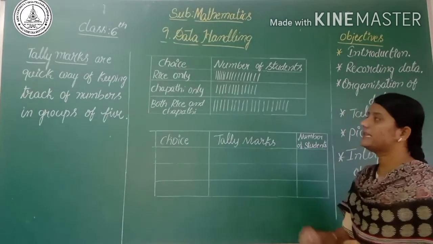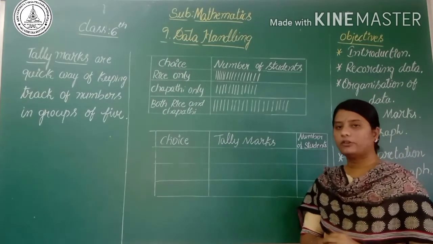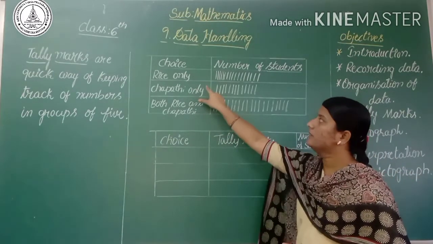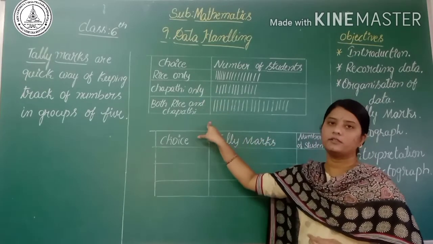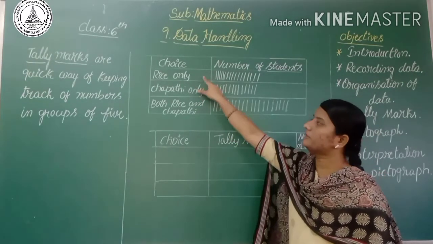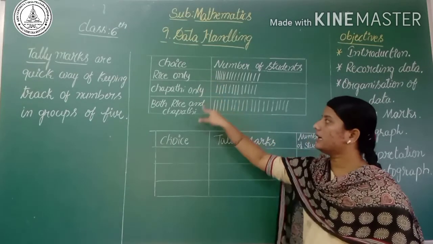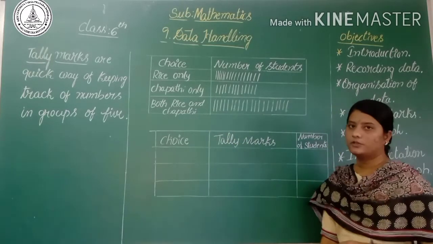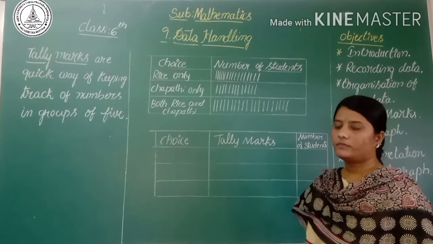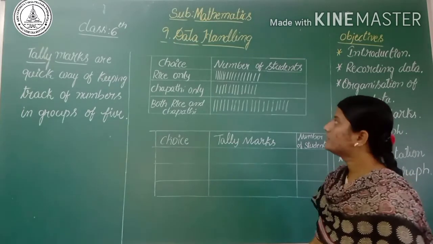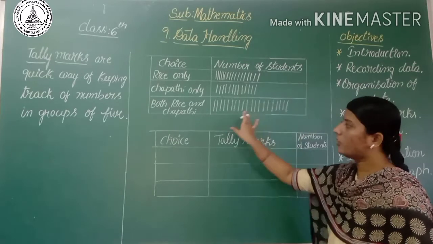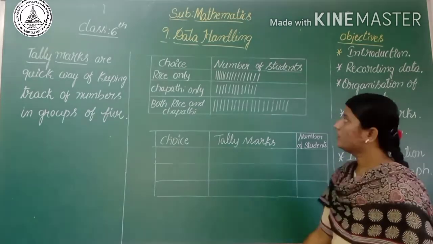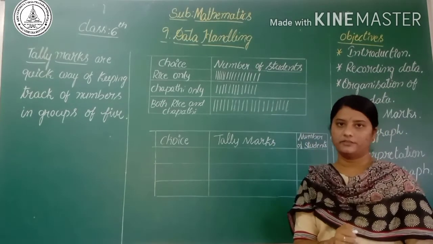I have taken one example: the midday meal program of class 6. Here I have written the choice of the students: some chose rice, some chapati, and some both rice and chapati. In that class there are 50 students. If one of the students wrote it like this, is it organized data? No. We need some numbers, right? It is not clear to understand the given data.